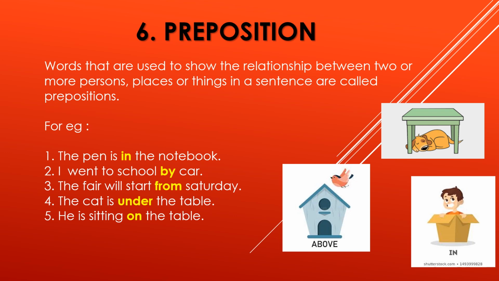The cat is under the table. Where is the cat? Under the table. Under gives the complete sense of the sentence. Relationship. He is sitting on the table. So these yellow words are prepositions. There are many prepositions: in, on, under, over, above, below, after, between. Many. There are kinds of prepositions also. First you should know this. So what is a preposition? A preposition completes the sense of a sentence. So according to the sentence, you have to use the preposition words.